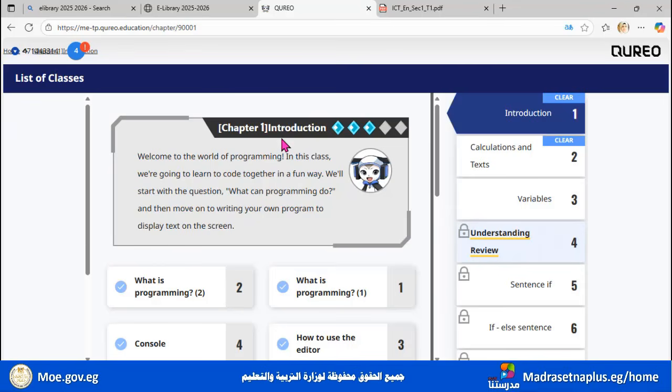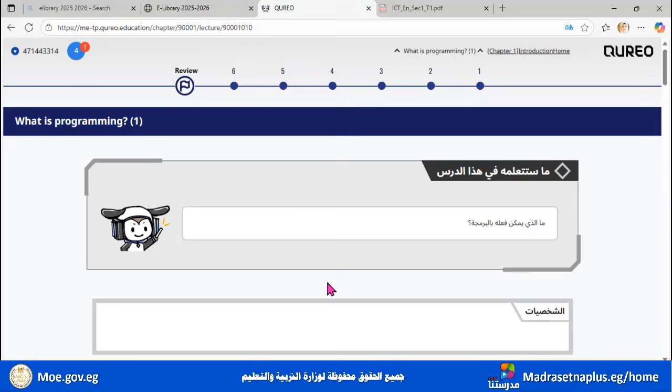with the chapter introduction. Here we have Cody, the platform teacher, says, "Welcome to the world of programming. In this class, we're going to learn to code together in a fun way. We'll start with the question, what can programming do? And then move on to writing your own programming to display text on the screen." Well, let's start with number 1.